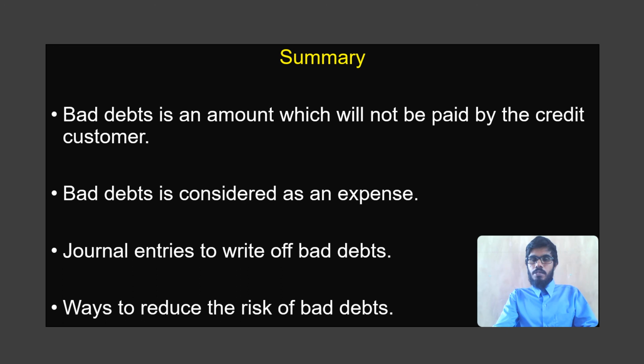And as the last part of the lesson, you learned various ways to reduce the risk of bad debts, such as selling less on credit, setting a credit limit for customers, and then offering cash discounts to customers so that they'll pay on time, and also charging interest on overdue amounts for customers who delay the payment constantly. We charge an interest so that they will pay on time.